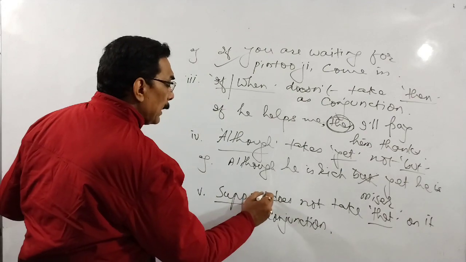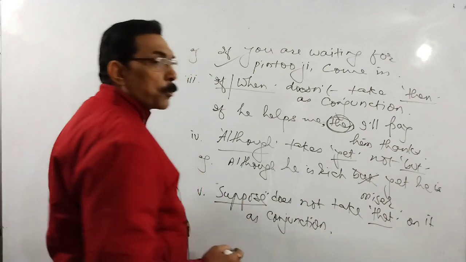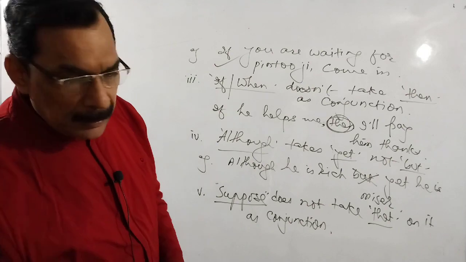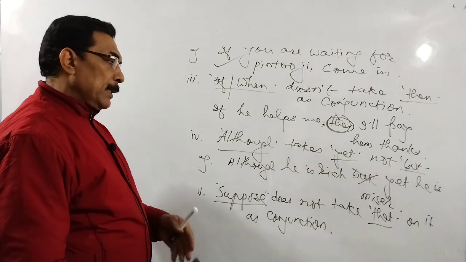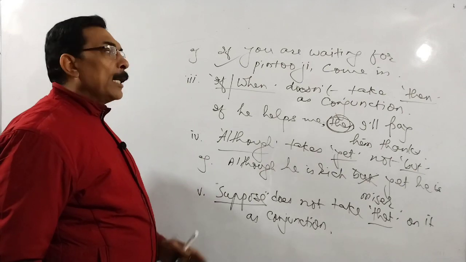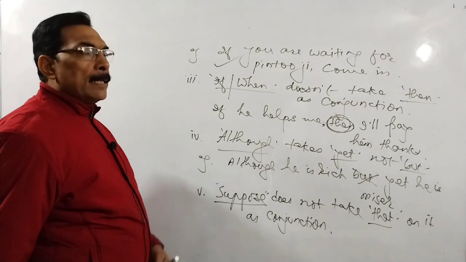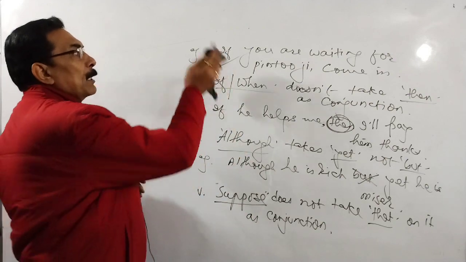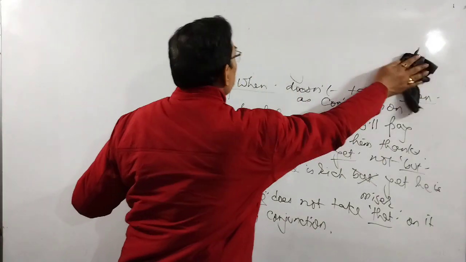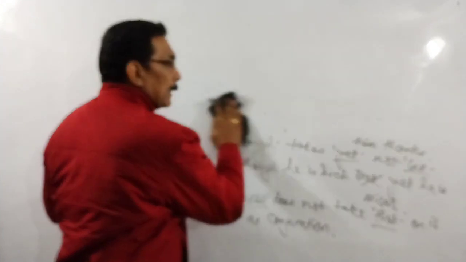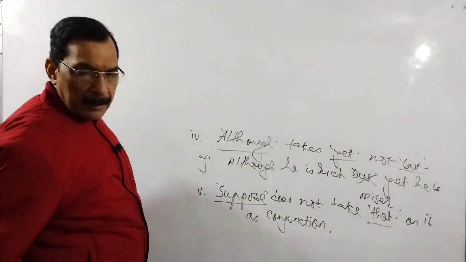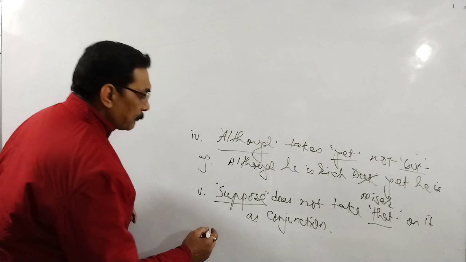I mean suppose and that are not used together as conjunction, both are conjunctions. But many people speak, particularly the teachers teaching mathematics, they have made you practice and we speak like this: suppose that it is, suppose that becomes. So this is usually spoken by the teachers teaching mathematics, but here this is wrong. We should not speak in this way.